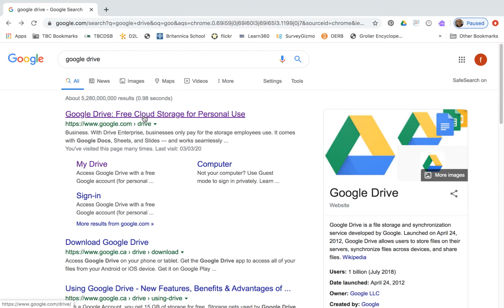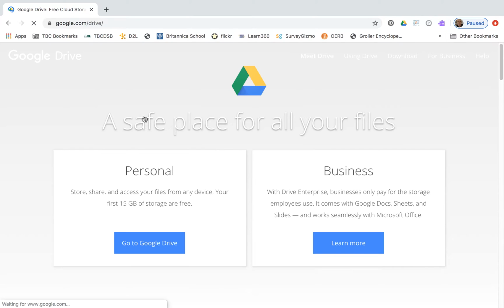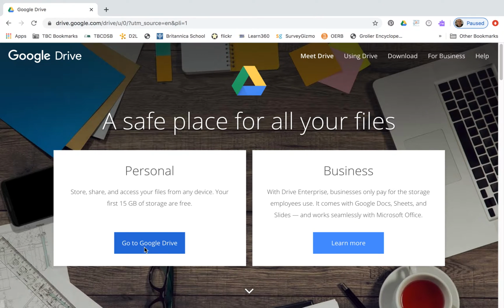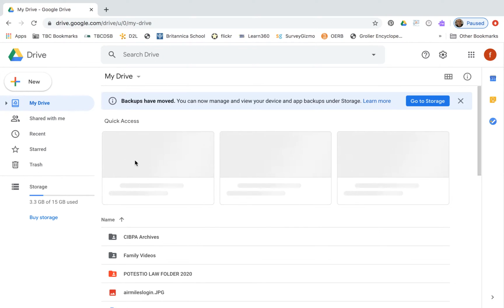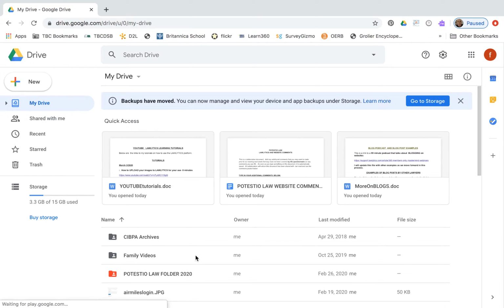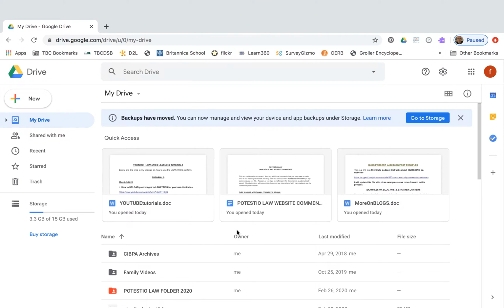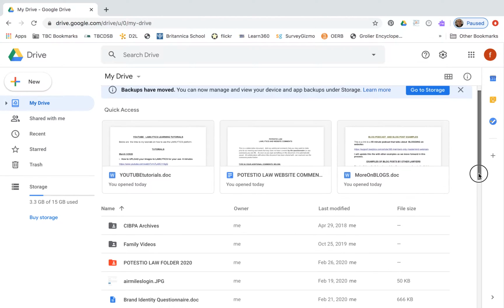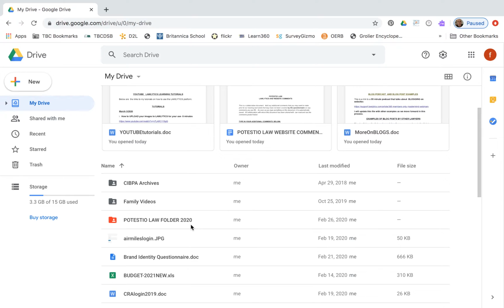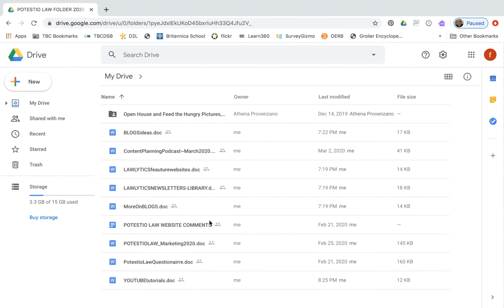I'm just going to go to my Google Drive. And here is my Google Drive, and again, there's that folder that I've shared with everyone, and therefore anything that I place in that folder can be used by you, or shared by you, or interacted with by you. So going into that folder, you'll see there's quite a few resources now compared to the last time we were here.